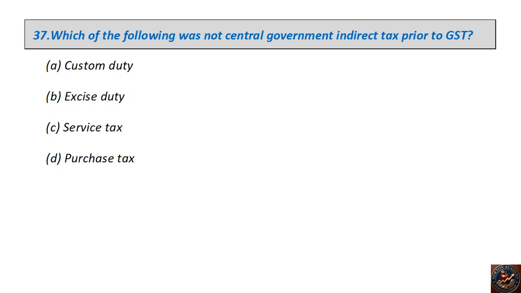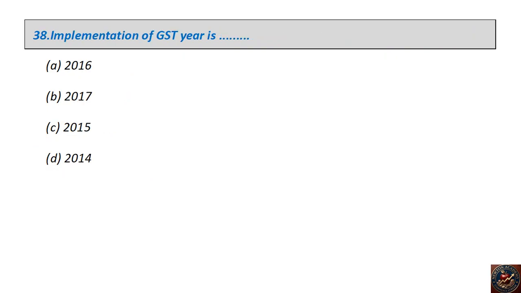Which of the following was not central government indirect tax prior to GST? Custom duty, excise duty, service tax, purchase tax. The right answer is purchase tax. Implementation of GST year is dash: 2016, 2017, 2015, 2014. The right answer is 2017.